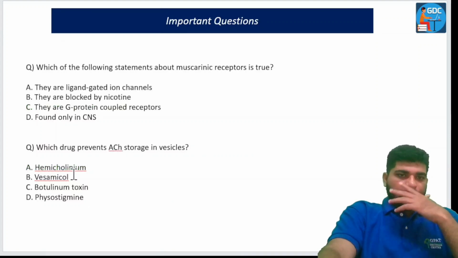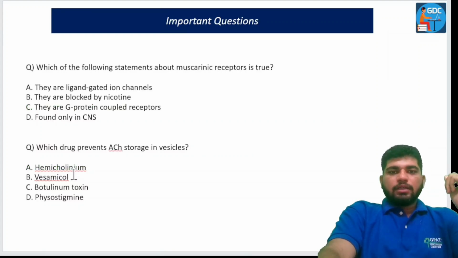Okay. Now, which of the following statements about muscarinic receptor is true? So you have to tell me the right statement among these. Okay. Now, which drug prevents acetylcholine storage in vesicles? This is a very easy question. 10 seconds.